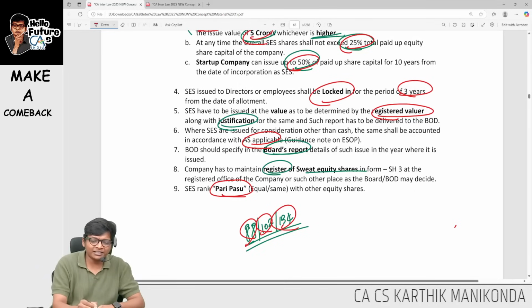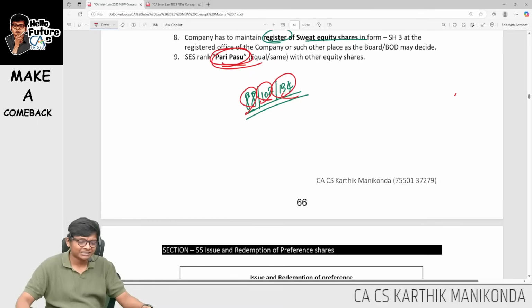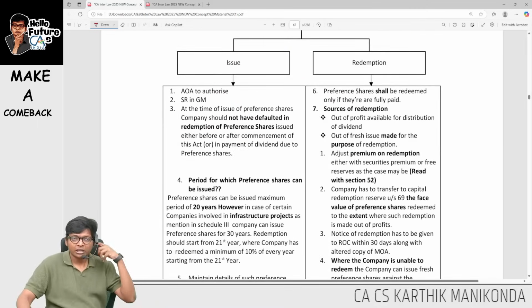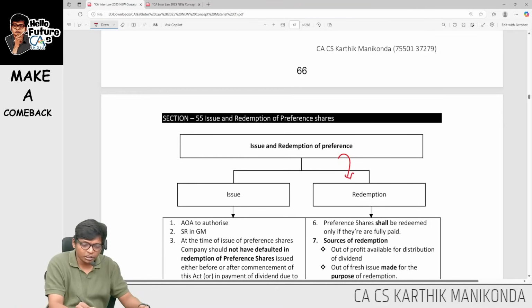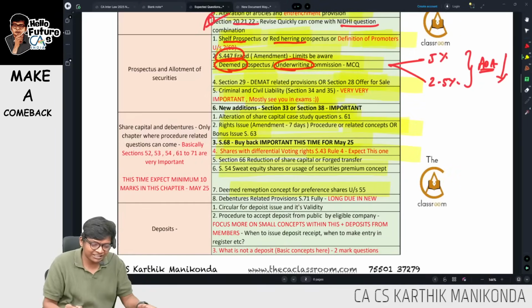Next, proceeding further, lock in for 3 years, guys. Registered valuer should follow the guidance note, and all other rights like bonus etc. are same. This is section number 54. Now coming to 55, I am focusing only on redemption of preference shares. Especially in redemption of preference shares, I am mainly focused on deemed redemption.